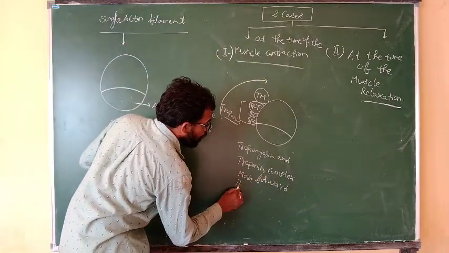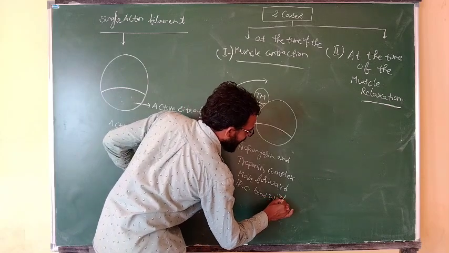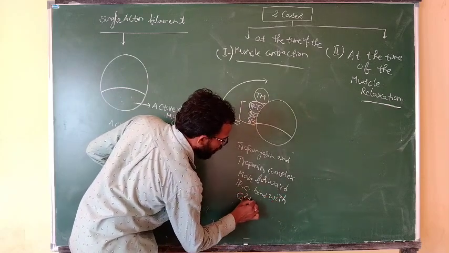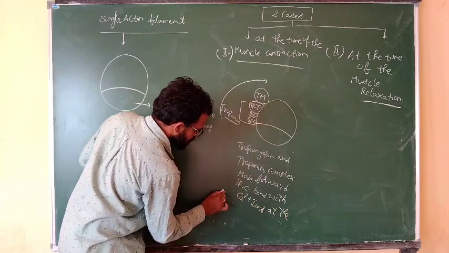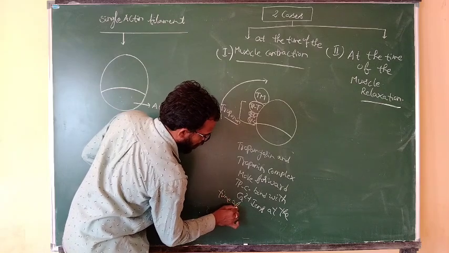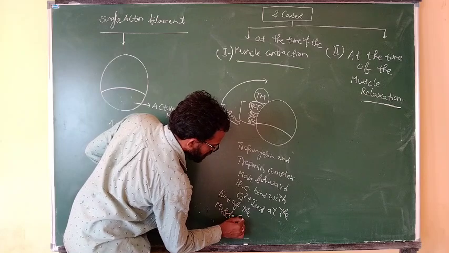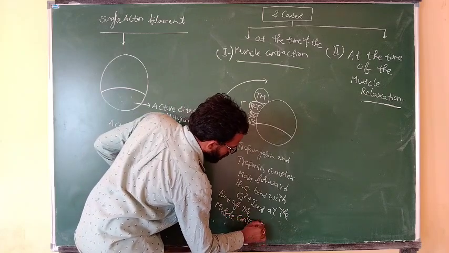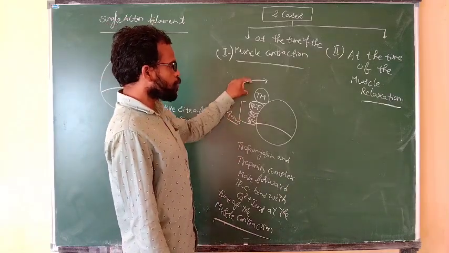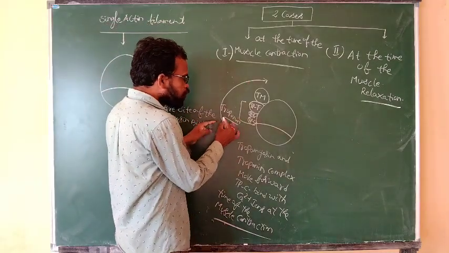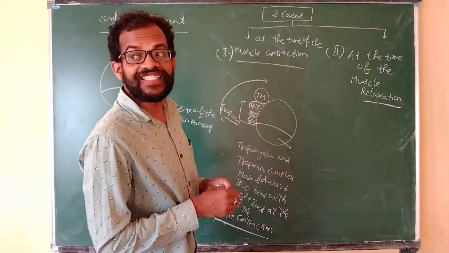The troponin C binds with the calcium ions at the time of muscle contraction. Whenever this troponin-tropomyosin complex moves forward, the active site of the actin is exposed.